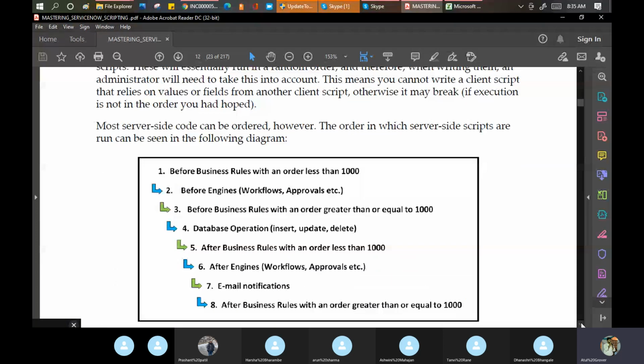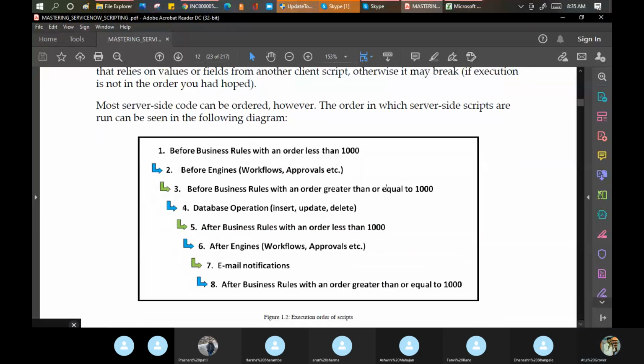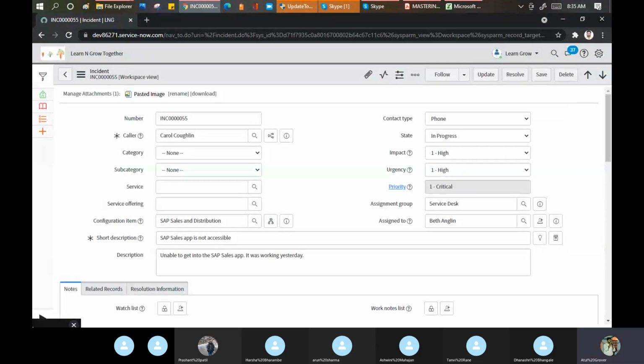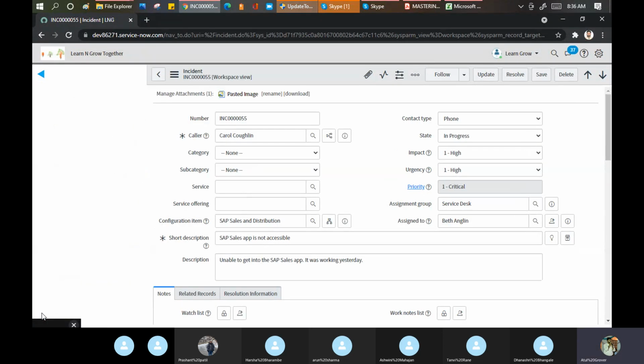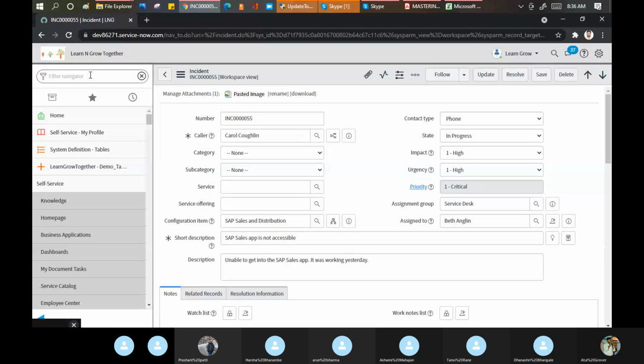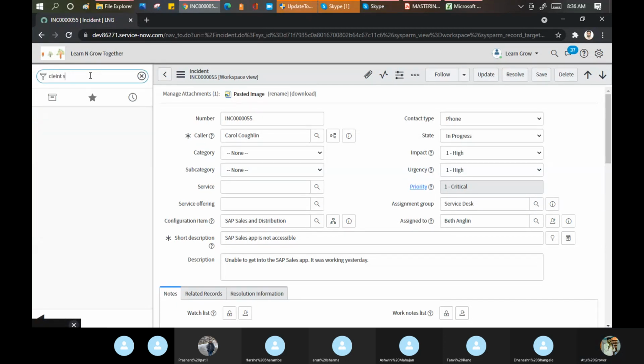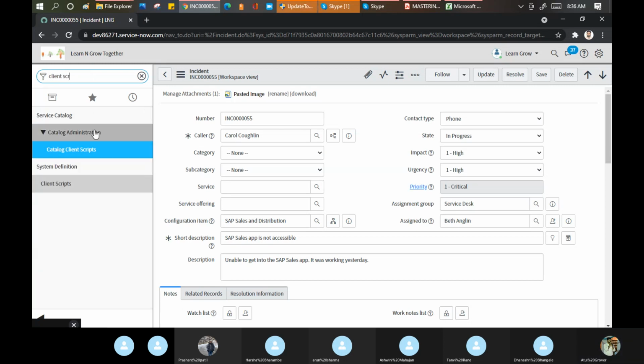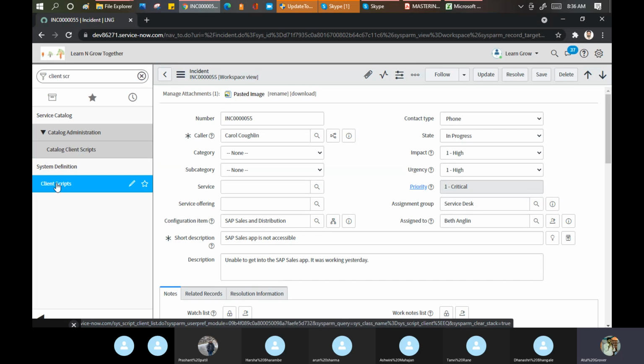Let me show you the table like this. If you want to define the execution order of your scripts, do you remember? Let me show you one thing here. I go to the client script. Okay, I will show you one thing.